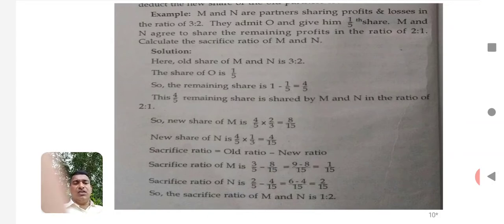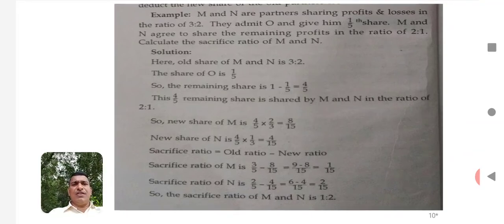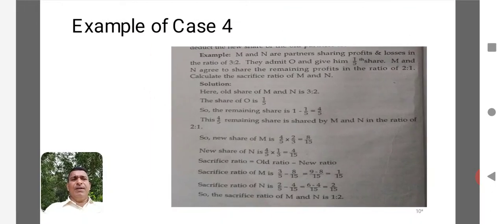The old share is 2 by 5 and the new share is 4 by 15. The sacrifice will be 2 by 15. So the sacrifice ratio of M and N will be 1:2. This is the calculation of sacrifice ratio in this particular case, that is case number 4.